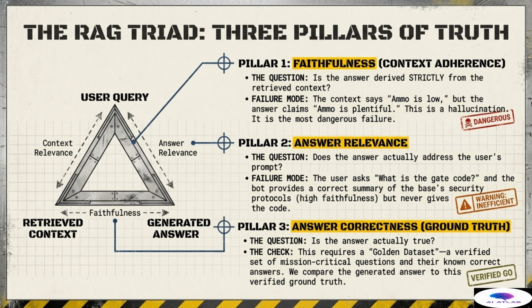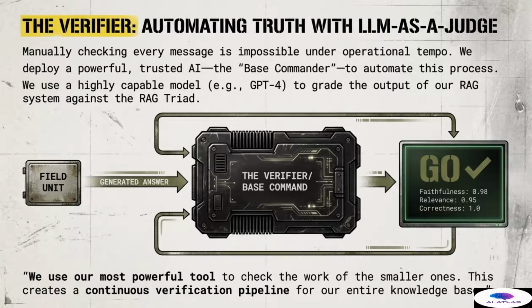Pillar 3 is answer correctness, which relies on ground truth. The ultimate question is, is the answer actually true? This requires a verified golden dataset, a set of mission-critical questions, and their known correct answers. We must compare the generated answer to this verified ground truth to ensure absolute factual accuracy, moving beyond mere adherence to the retrieved documents. Manually checking every single generated message for faithfulness and relevance is impossible under the rapid operational tempo of the wild. We must automate truth itself.